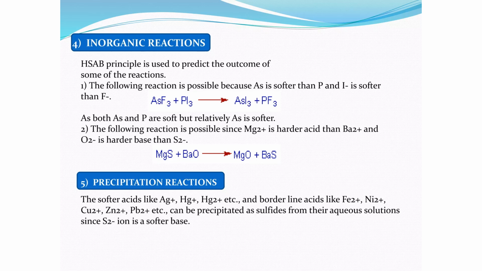So softer acids like silver, mercurous, mercuric, and borderline acids like ferrous, nickel, cuprous, zinc, lead can be precipitated as sulfides. Right? Why can they be precipitated as sulfides? Because the acids are soft and the sulfur is also soft. Right? So the result will be the formation of a stable product which will be quickly precipitated in the form of the desired precipitates, which can be easily separated.